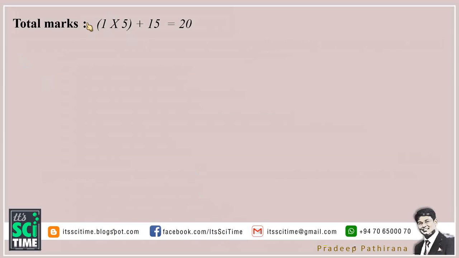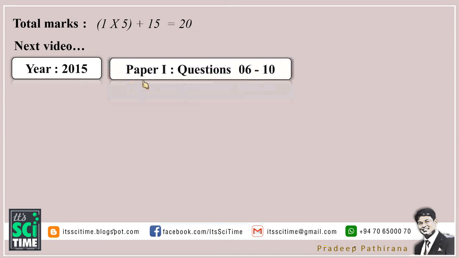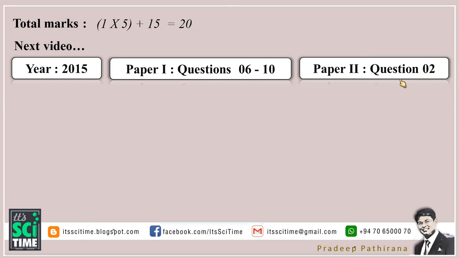There were 5 MCQs, 5 marks for that, and 15 marks for the essay question, altogether 20. Check out how much you gained this time and get ready for the next video. Same year 2015 paper, we will do paper 1, question numbers 6 to 10, and from paper 2 we will take on the biology question, question number 2.